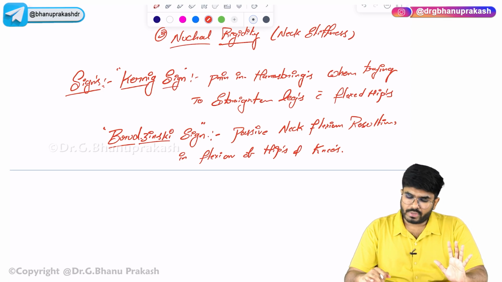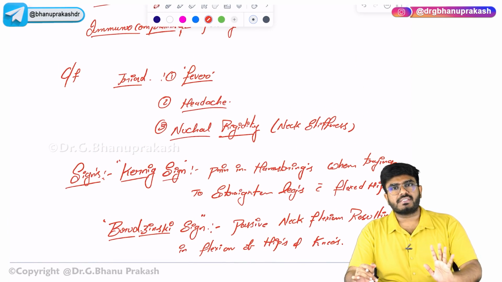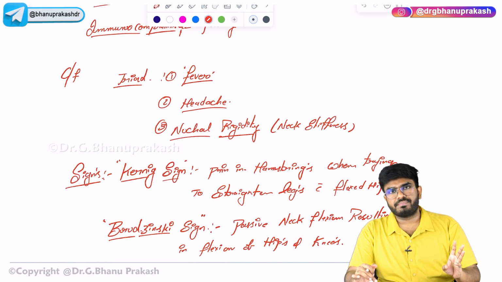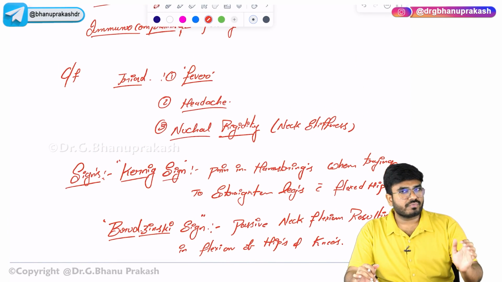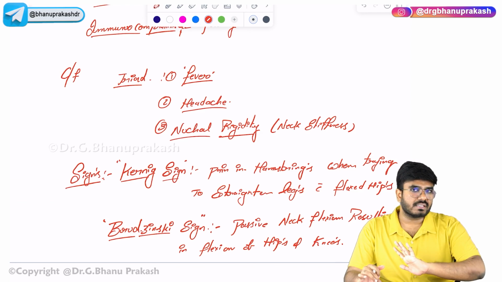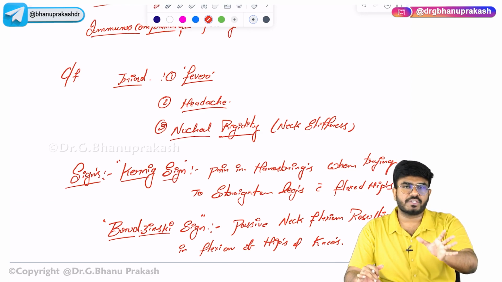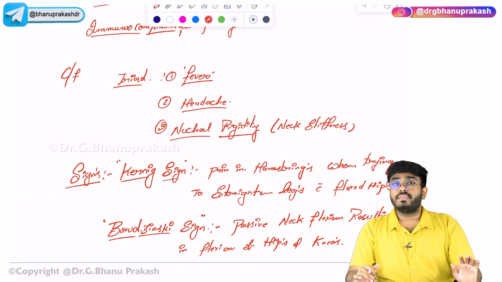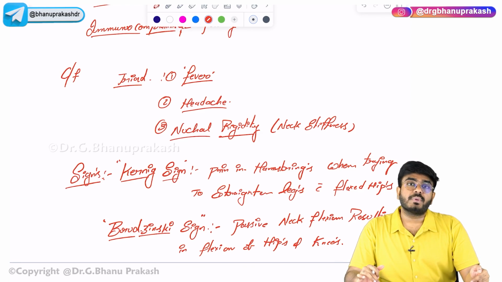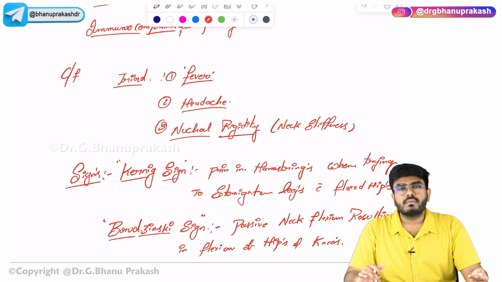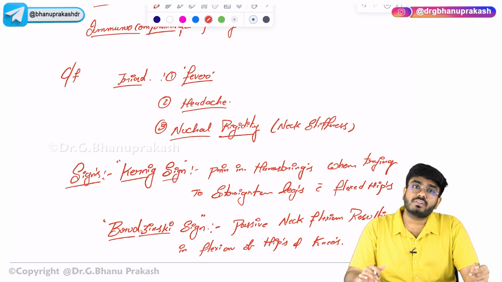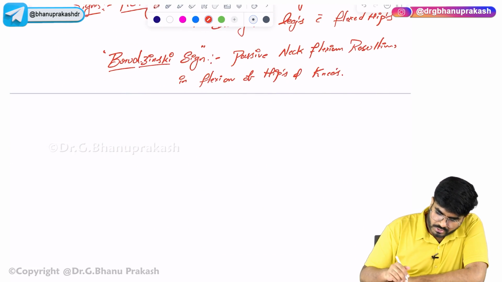At the end of the day, I came to know that this patient is having fever, nuchal rigidity, headaches are there, positive for the Brudzinski sign as well as the Kernig sign. Now I came to a conclusion that this patient is having meningitis. There is a chance that he can have meningitis because of bacteria, it can be because of virus, or it can be because of fungus also. How to differentiate? So look here,